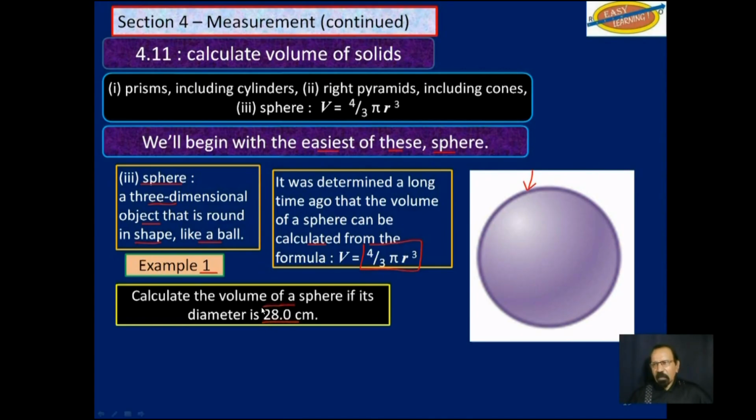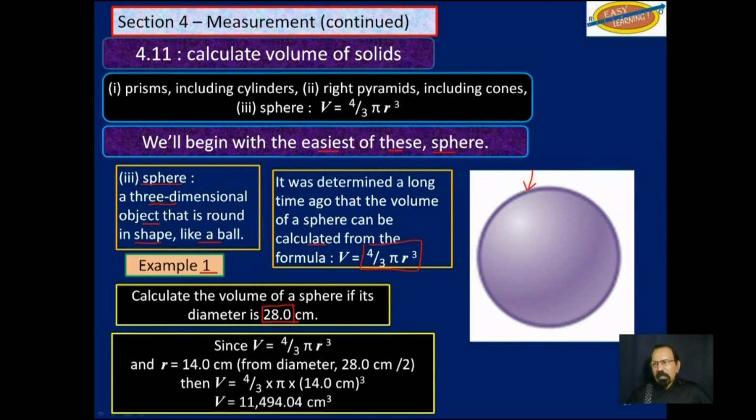Now get in the habit of recognizing how many significant figures you have there, which would be 3. So the volume of a sphere is 4/3 pi r cubed. We divide the diameter by 2 and we get the radius. Substitute that in this formula here. Volume is equal to 4/3 pi times r cubed. Enter that in your calculator and you get this answer here.